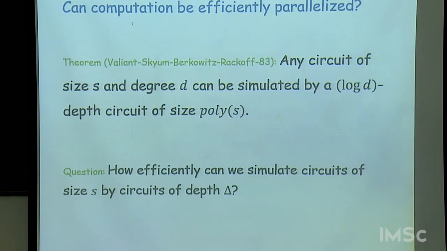So let me tell you about how that and subsequent results give partial answers to this question. Recall the problem I had posed. Suppose you start with a circuit of size S and you want to compress the depth to delta. What is the best that you can do in terms of the size of this new shallow circuit, the depth delta circuit?